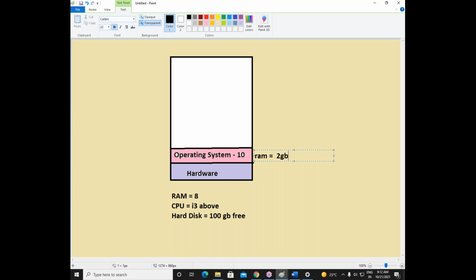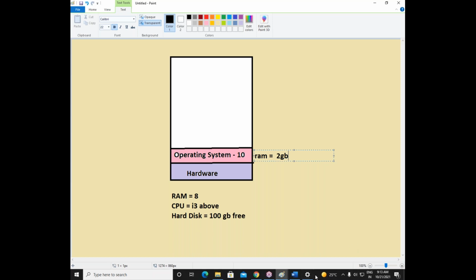See, total RAM in my computer is 8 GB, for example. Out of 8 GB, my operating system will use 2 GB for sure. If you go with Windows 7 operating system, it will use a bit less, but Windows 10 operating system will use 2 GB RAM for sure. So the available RAM here is only 6 GB. The free RAM is only 6 GB. Now, how to see how much RAM is available for free?